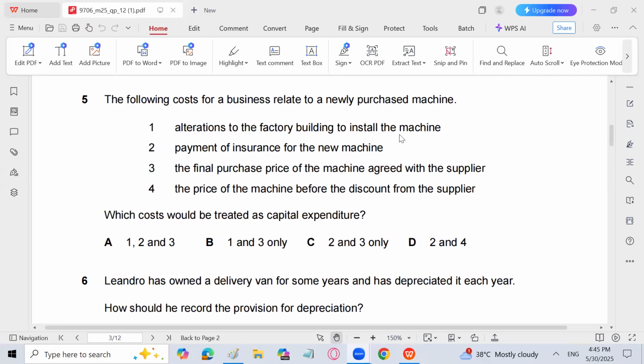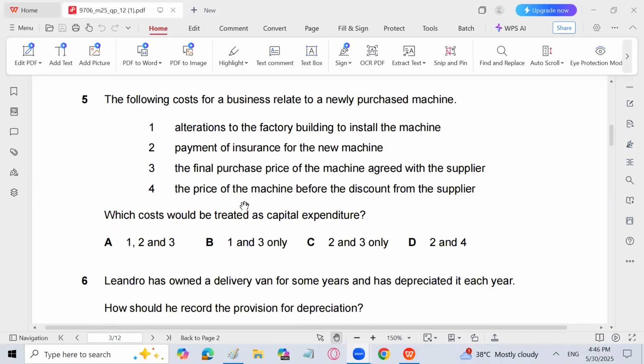So we know that any expenditure incurred on the purchase of a non-current asset is a capital expenditure. So the final purchase price of the machine agreed with the supplier, that is going to be the capital expenditure. And alteration to the factory building to install the machine, that is also capital expenditure, because the factory building is going to be renewed, or it is going to be the alteration, installation. So non-current asset is going to be increased by 1 and 3. So 1 and 3 is the answer. So B is the answer.